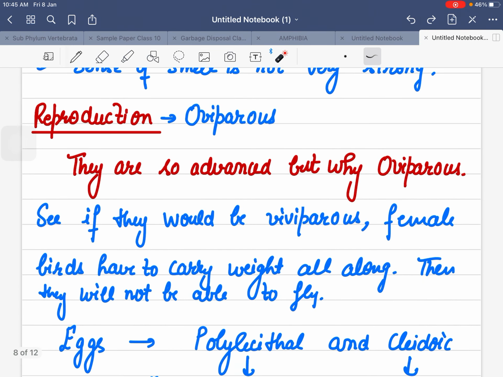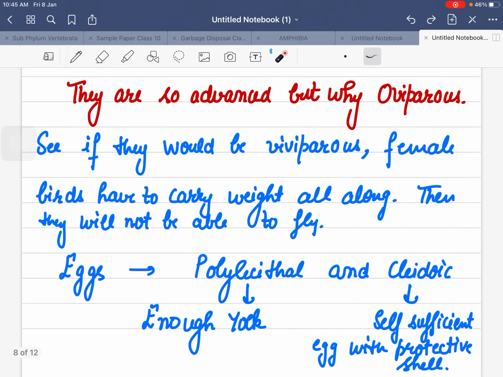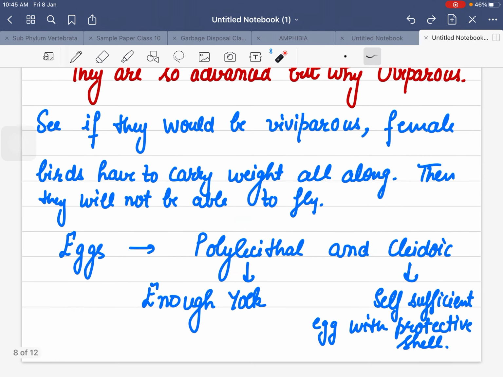Reproduction, they are oviparous. Such an advanced class, but still oviparous, because female birds cannot carry that much weight if they are viviparous. Viviparous means if they give rise to young ones, to develop the young ones in the body and fly with them, it is not possible for them. That is why they are oviparous.